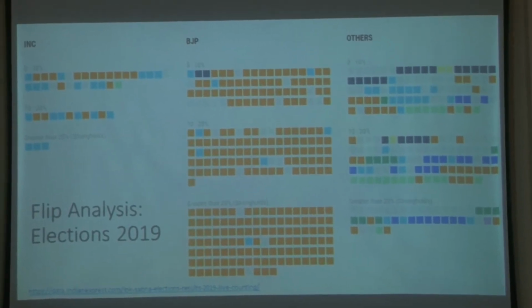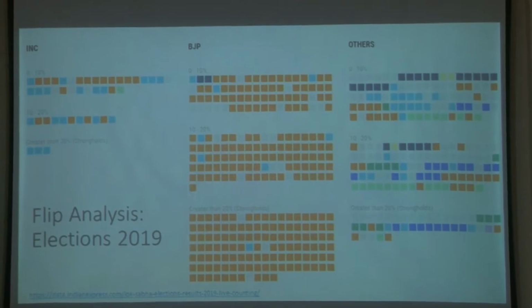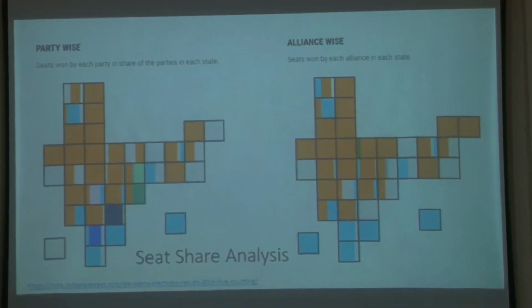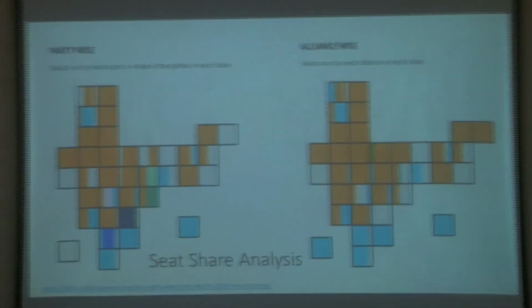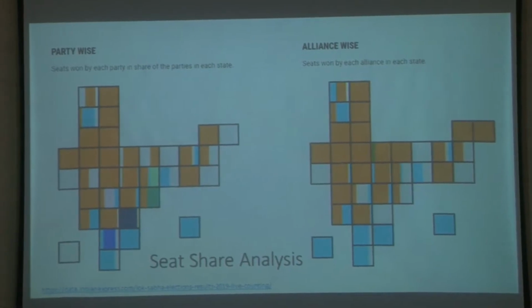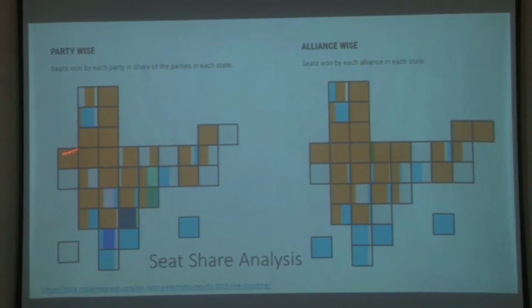In fact, I will also run through some more later on, but here is another visualization which is basically what we call the seat share analysis. So here is the map of India, and these squares represent the states. Within a particular state you can see that there are different colors which have been employed.